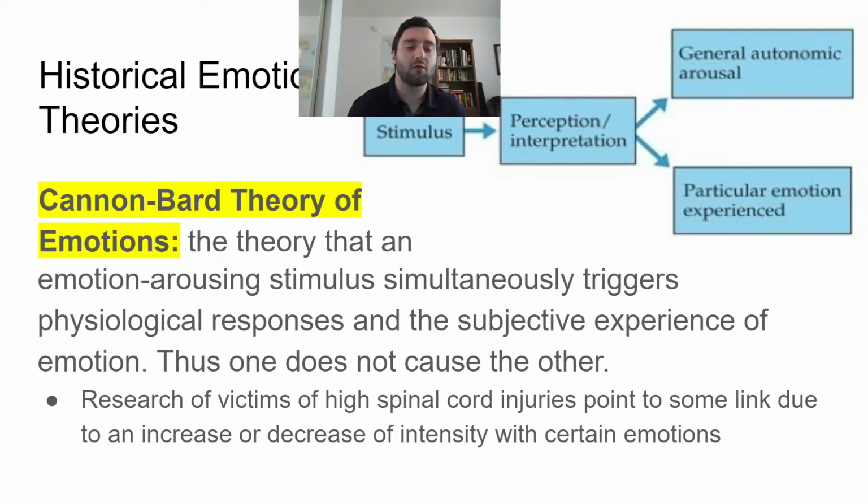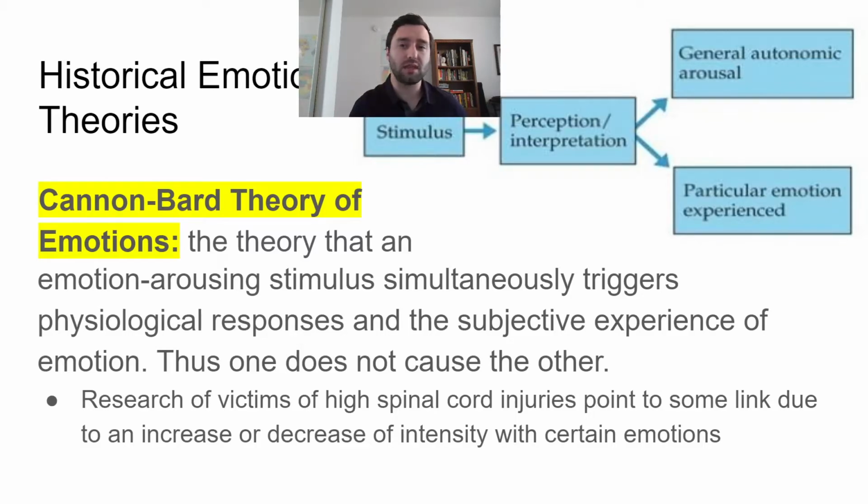An example of this that fits with this would be where researchers, studying victims of high spinal cord injuries, point to some link due to an increase or decrease of intensity with certain emotions. So a high spinal cord injury would be a spinal cord injury that's higher up in our spine, pretty straightforward. And basically they will have increased or decreased intensity with certain emotions.